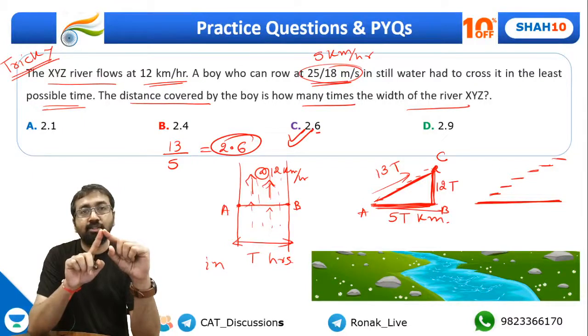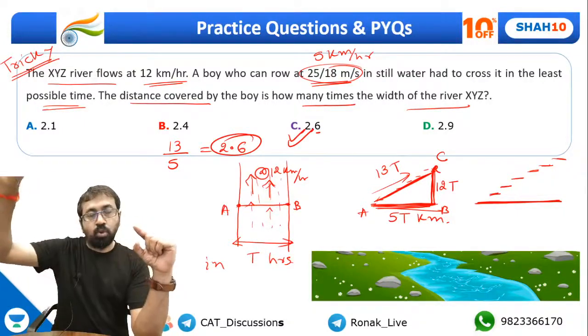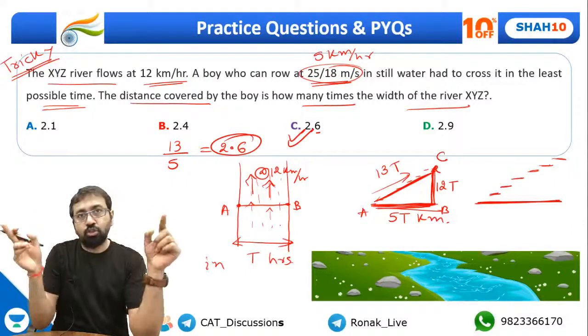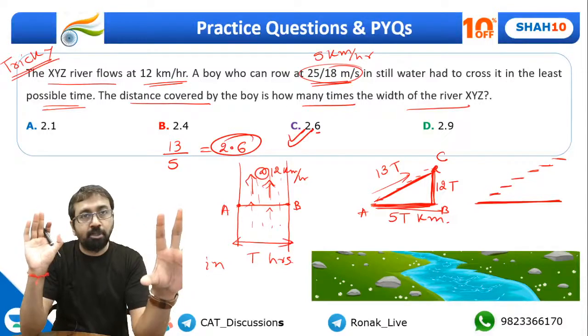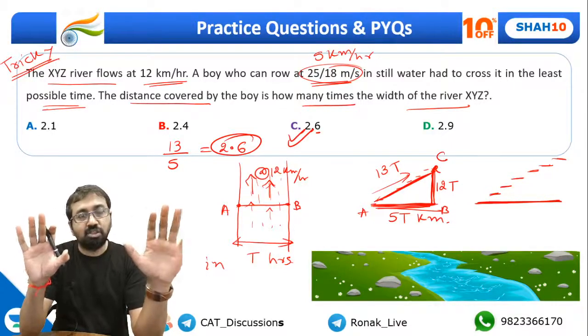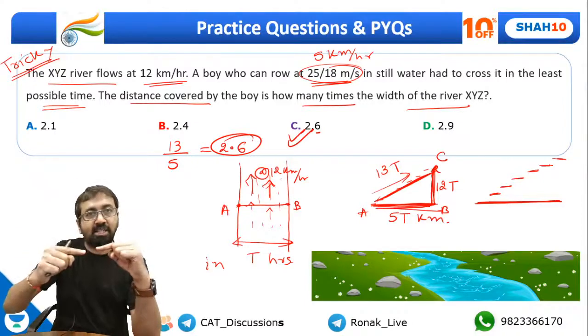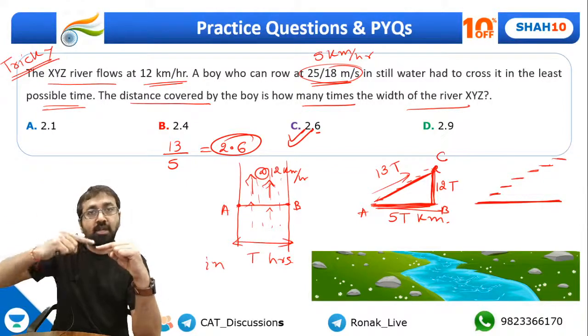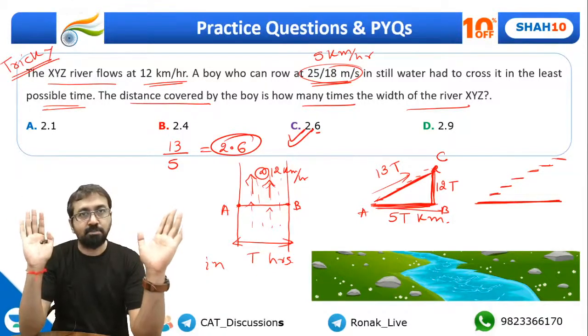The boy is trying to travel the horizontal distance, but he's being dragged. Okay, so if you actually look, the horizontal displacement will be equal to 5t. Now what is 5t? 5 km per hour in t time, the distance traveled will be 5t. The river is flowing vertically, so in the same t time the river will flow 12 into t distance. So that's how we got these three relationships.